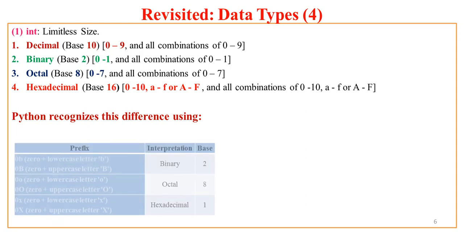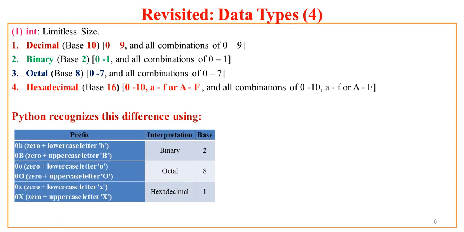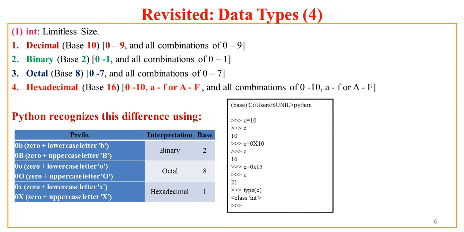Now let us see some examples of hexadecimal. Now here I have used some digits from 0 to 9 and combinations. For example, if I say c equal to 10, and if I ask what is value of c, Python returns me 10. But if I precede that 10 with 0 and either lowercase x or uppercase x, then that changes everything.